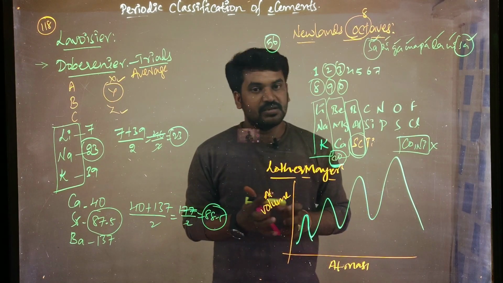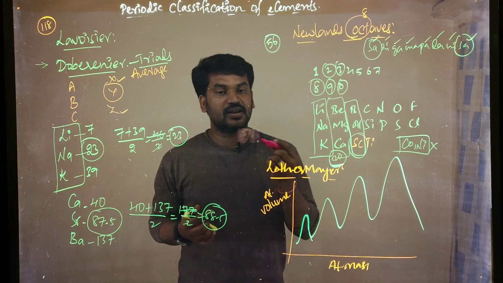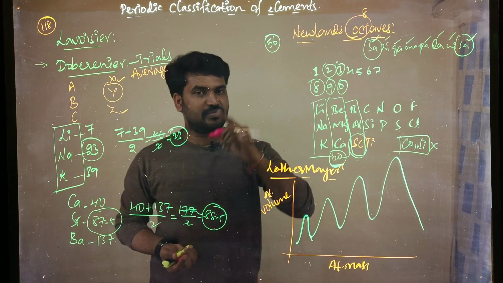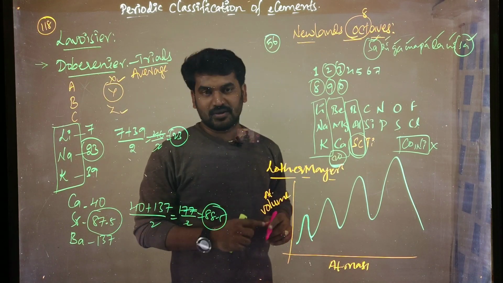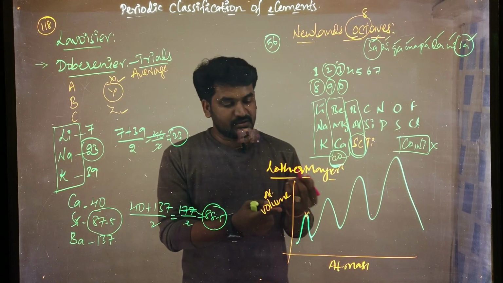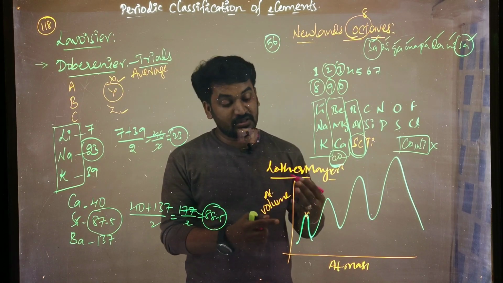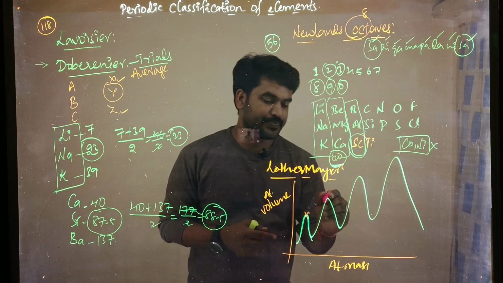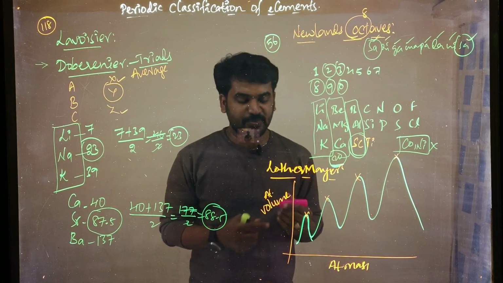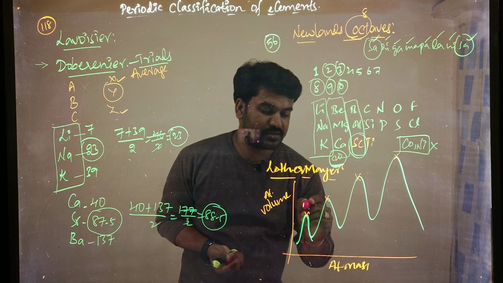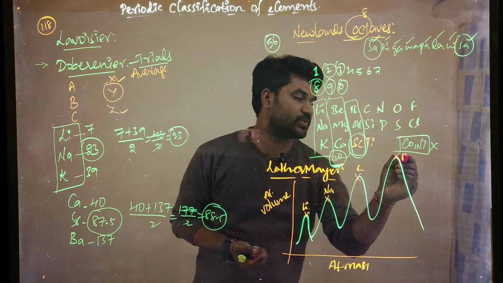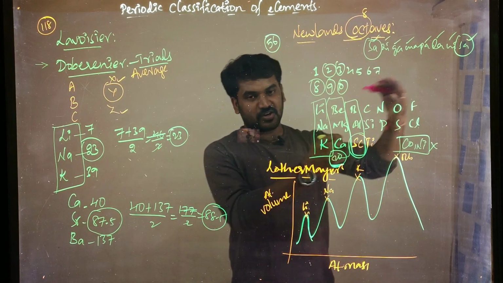Suppose alkali metals: as we know, alkali metals have more atomic volume, so they occupy the top of the peak. Like lithium, sodium, potassium, rubidium, they occupy the tops.